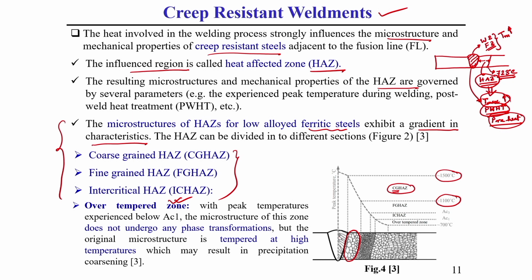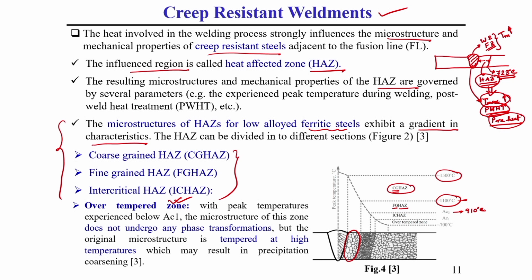Just after this region there is a gradient of grain size. After that region is what is generally called the fine grain, FG meaning fine grain heat affected zone. This zone generally varies from approximately 1100 degrees centigrade to the AC3 temperature. In the case of mild steel or ferritic steel it is around 900 or 910 degrees centigrade.